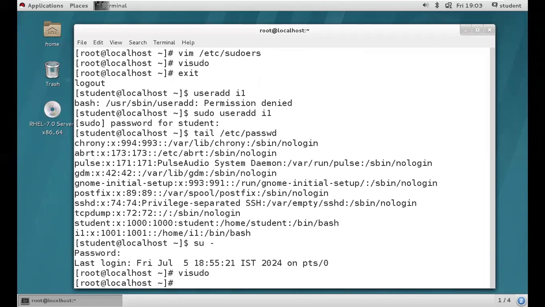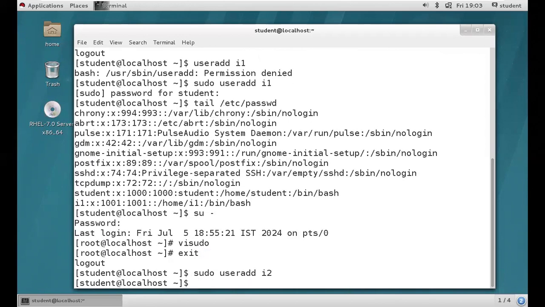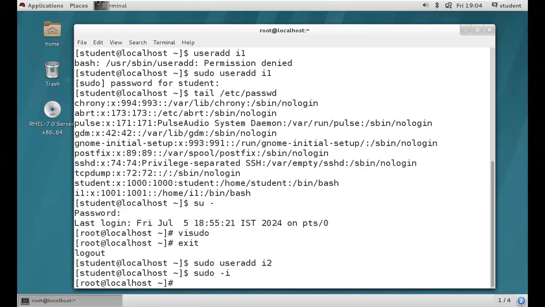We are back to root, then exit, and we are trying to create one more user called i2. It won't ask any password now, see, because we provided the no password option for this user. Now the student user has the full rights. If you want to, you can execute now, it will work. Got it? It is easy to use. Understood now? What is the use of sudo permission?